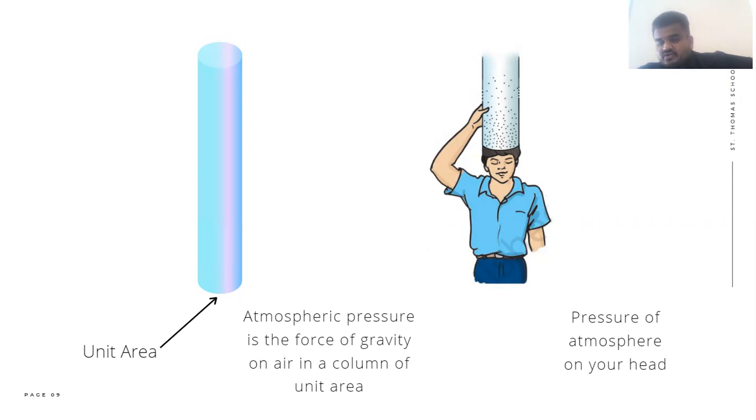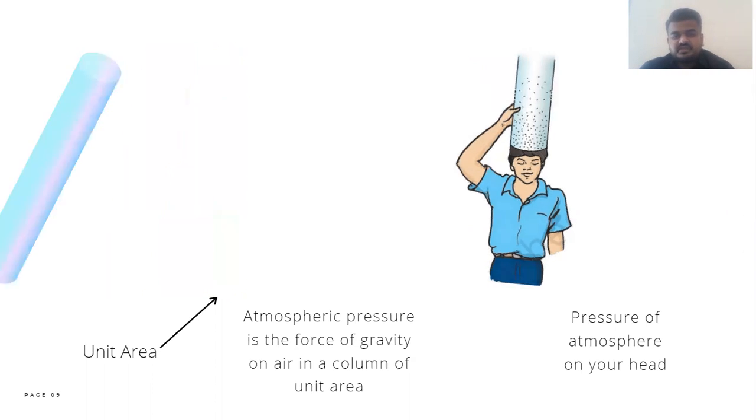Next one is pressure of the atmosphere on your head. This activity is already given in your textbook, so understand this by calculating the example you are given. They are telling that your head can be taken as 15 centimeter by 15 centimeter. You can also take it as a 15 centimeter radius, or 10 centimeter radius, but calculate some examples with this.